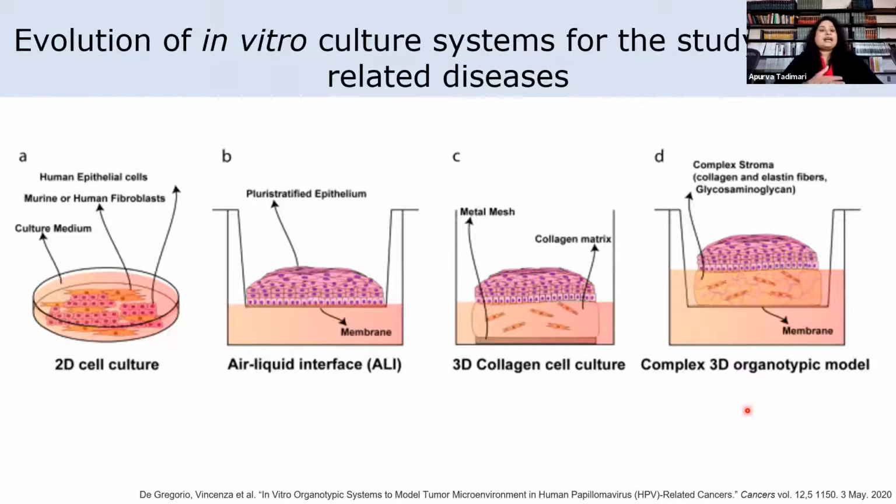Advancements are actively being made in the field of tissue engineering regarding the development of the system called a 3D organotypic model of associated HPV diseases, wherein we are developing different models where we can study the whole HPV life cycle, focusing on the carcinogenesis process rather than just growing them in 2D cell culture.